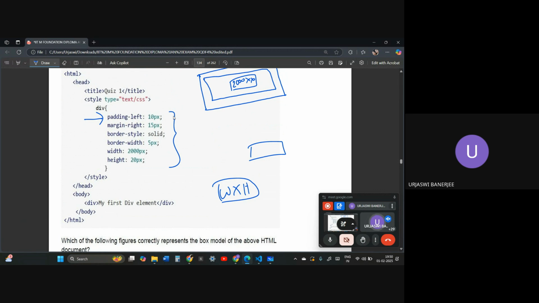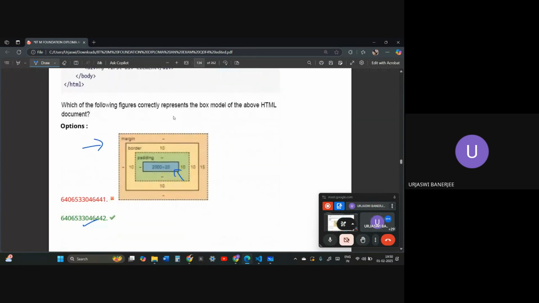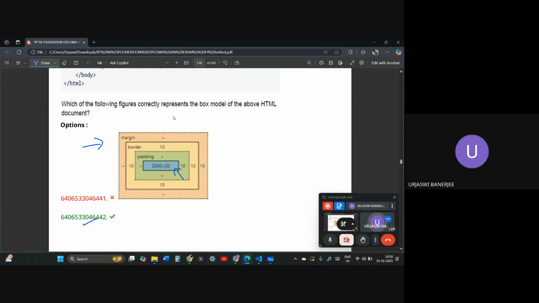What is the padding? The padding is the amount of space that we need to leave between the main content, that is the width and the height, and the border. The padding appears in the left. If you see, it says padding left 10 pixel. So where will the 10 pixel appear? If you see in this option, the padding is appearing everywhere. The padding is appearing on this right side, right? I will just erase this.